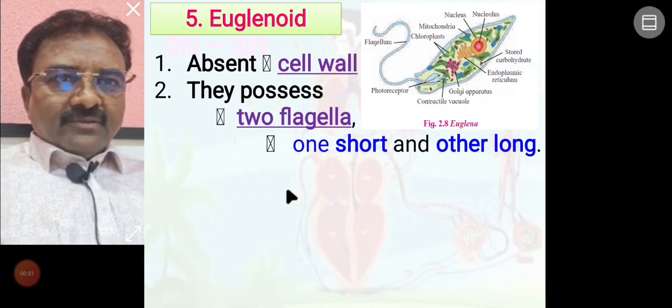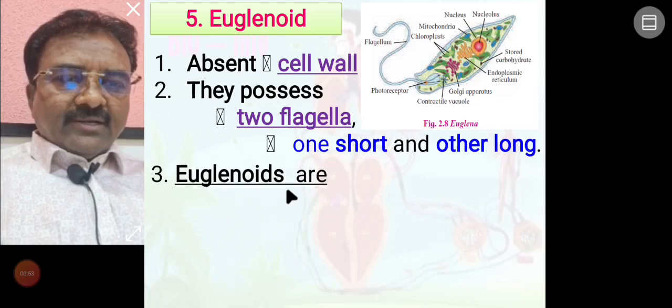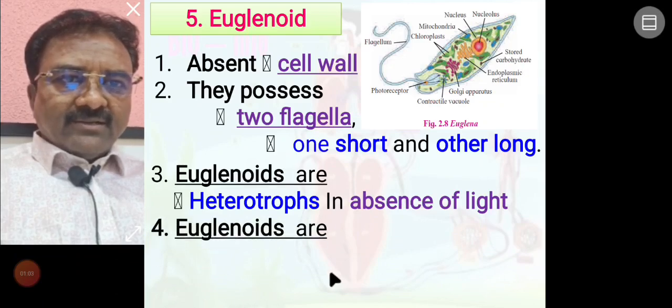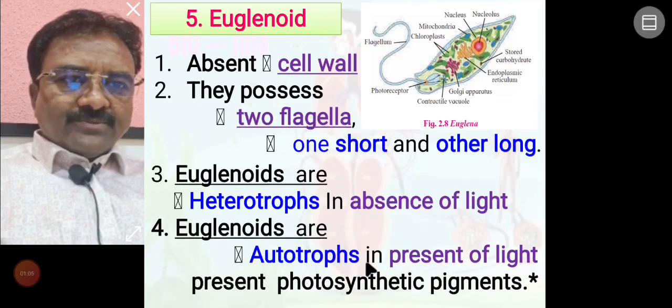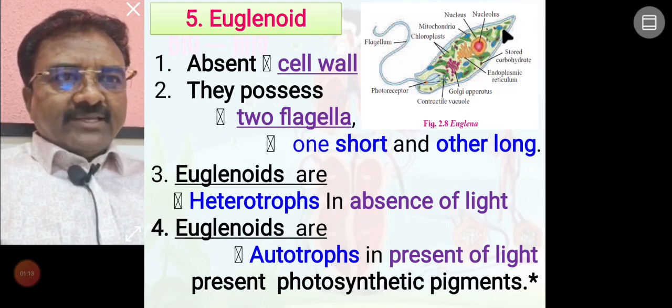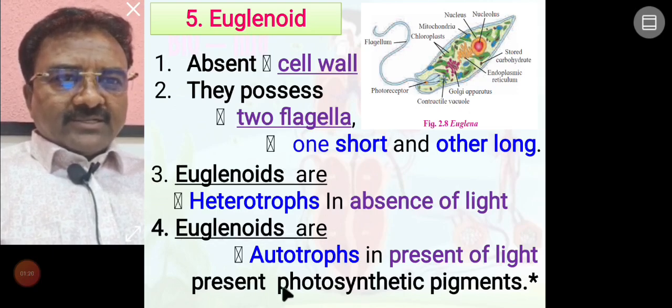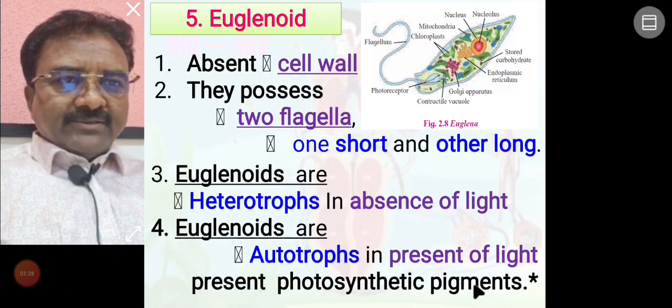Euglenoids are heterotrophs in the absence of light, not preparing their own food material, but euglenoids are autotrophs in the presence of light because of the photosynthetic pigment. Here you see a number of chloroplasts present in euglenoid organisms, and inside the chloroplast is the photosynthetic pigment.